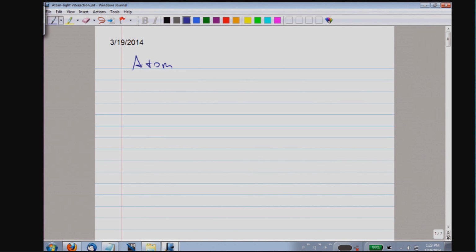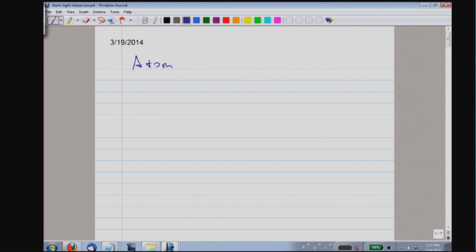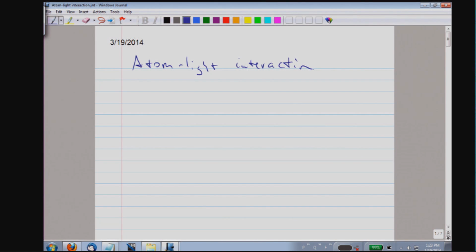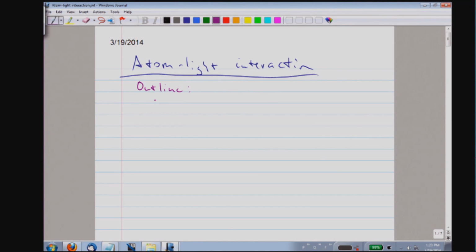We've talked about electric and magnetic fields separately for very good reasons, because low frequency fields are either electric or magnetic in nature. But ultimately, we want to understand what happens when atoms interact with light. And this is our discussion for today. The outline of this chapter is as follows. Today, all I want to discuss is the coupling matrix element.